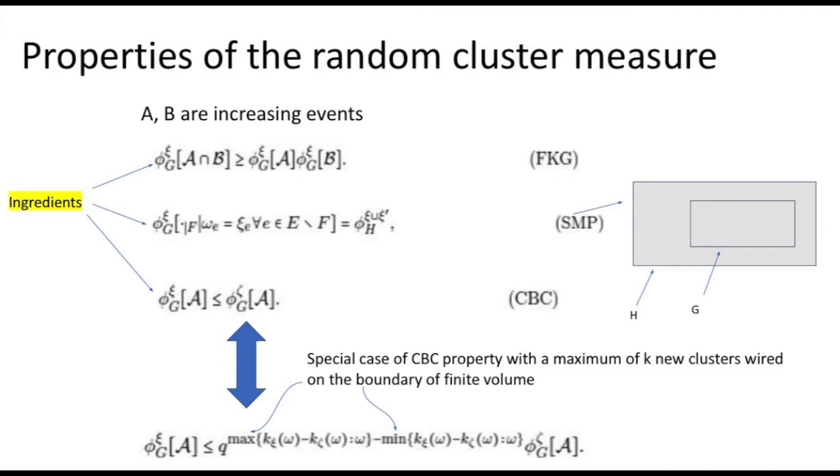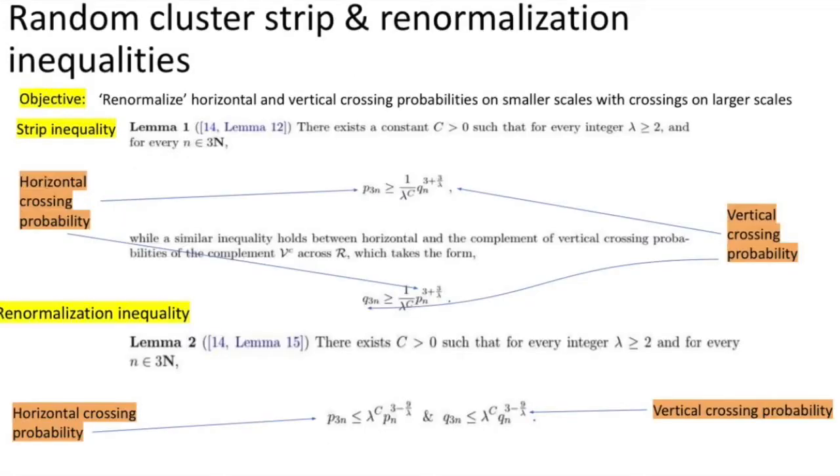And finally, the comparison between boundary conditions states that if we have one boundary condition xi prime which dominates xi, then the inequality holds in which the dominant boundary condition forms an upper bound. A special case of the comparison between boundary conditions that they implement is that they have a special factor which is of the form q to the maximum minus minimum number of clusters.